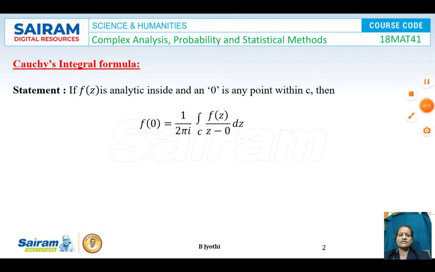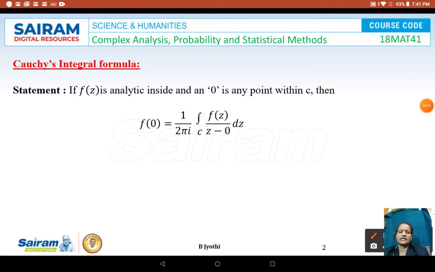Cauchy's integral formula states that if f of z is analytic inside and on a simple closed curve C, and A is any point within C, then f of A is equal to 1 upon 2 pi i into the integral along C of f of z divided by z minus A into dz.